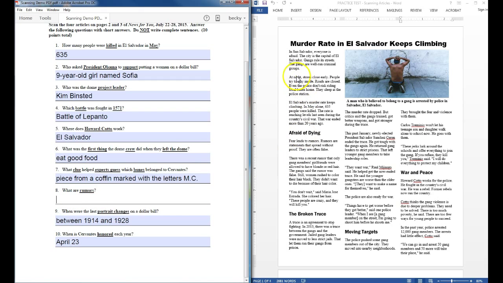And then the last one's going to be rumors. Here, fear leads to rumors. I'm looking for what they are. Rumors are statements that spread without proof. So we have a definition there.